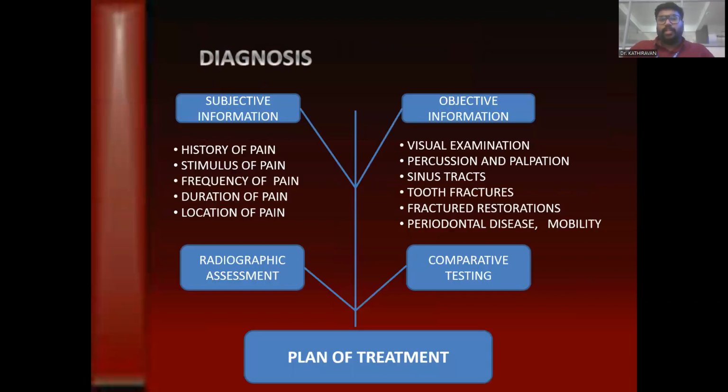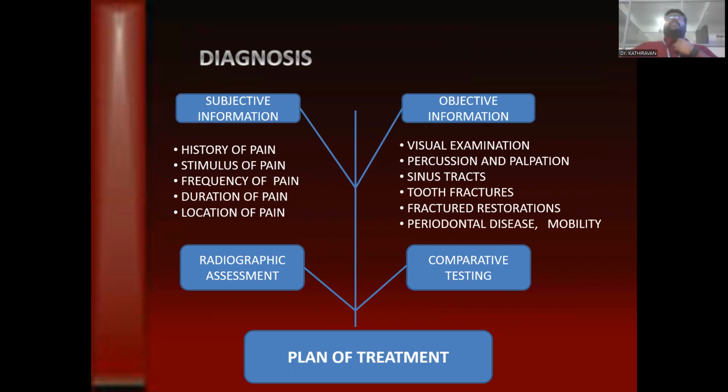Now, the diagnosis is mainly of subjective information and objective information. The subjective is the history of pain, the stimulus of pain, the frequency of pain, the duration of pain, and the location of pain. The objective information can be the visual examination, then percussion or palpation. You have a sinus tract that can be seen, which will help us track where the origin of the disease is. Then we have tooth fractures, fractured restorations, periodontal disease and mobility.